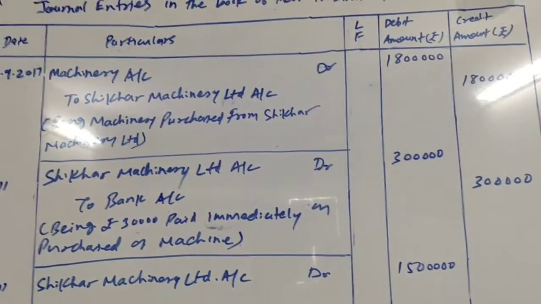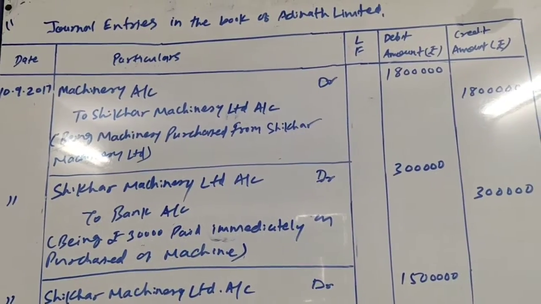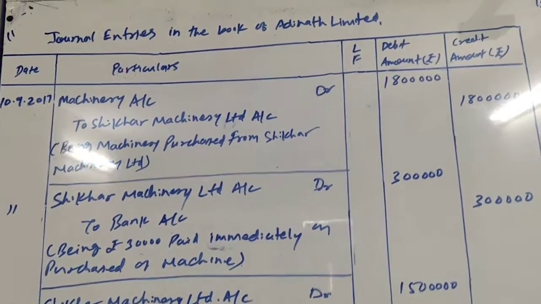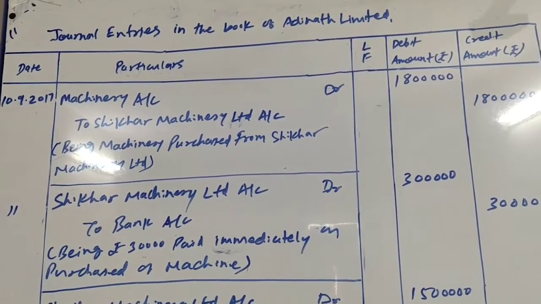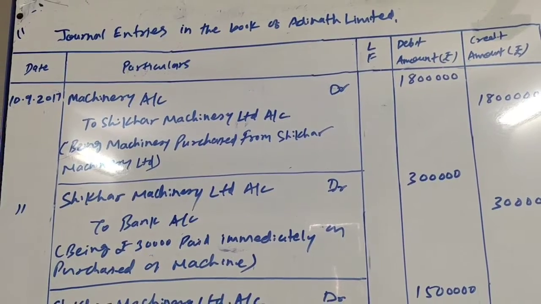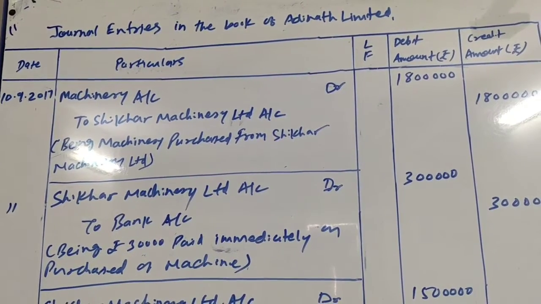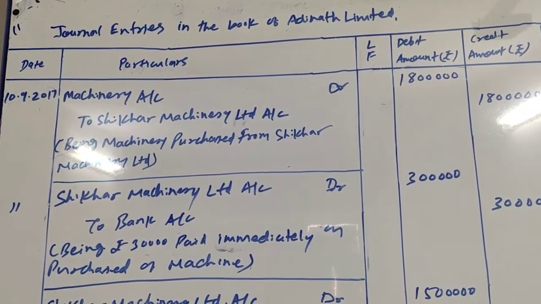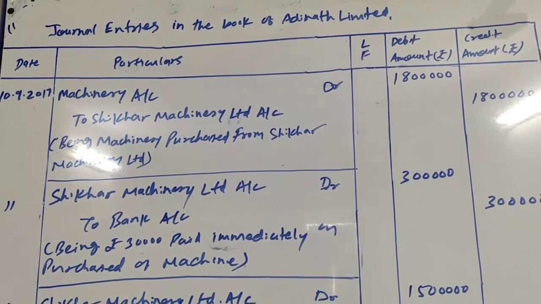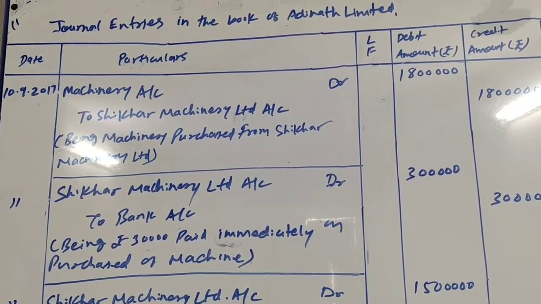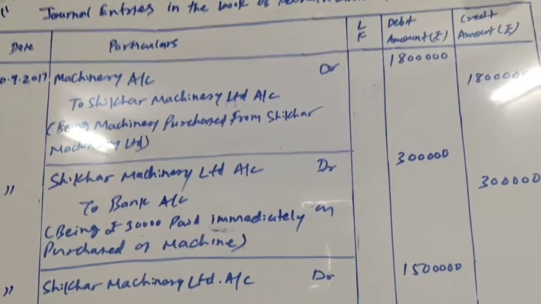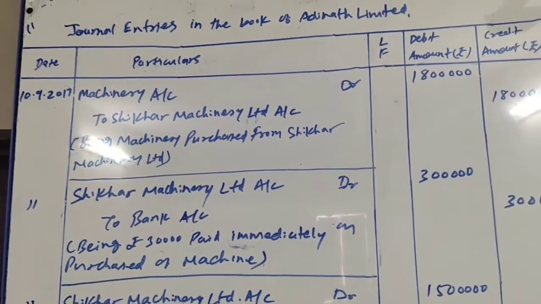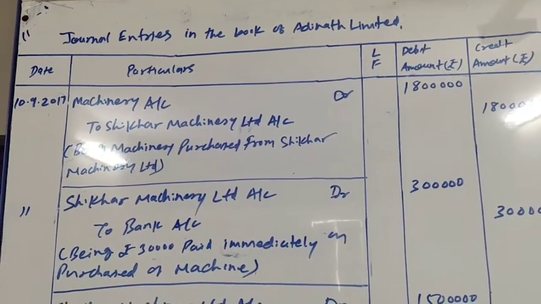If you want, you can pass a combined entry for these first two entries, and the entry will be machinery account debit 18 lakh to bank account 3 lakh, to Shikhar Machinery account 15 lakh. That way also it can be done, or this way you can do. These are two separate entries. Instead of two separate entries, you can pass a combined entry.